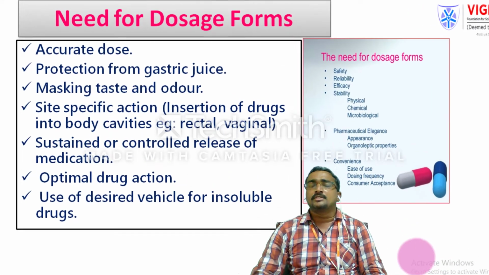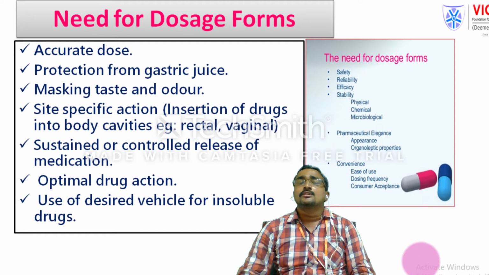For nauseous or bitter tasting drugs, in those cases you need to mask the taste and odor of the drugs. Some dosage forms need a site specific action. That means you need to administer your dose either rectally or vaginally, inserting your dose into the body cavities, and then the action gives either a local action or a systemic action.